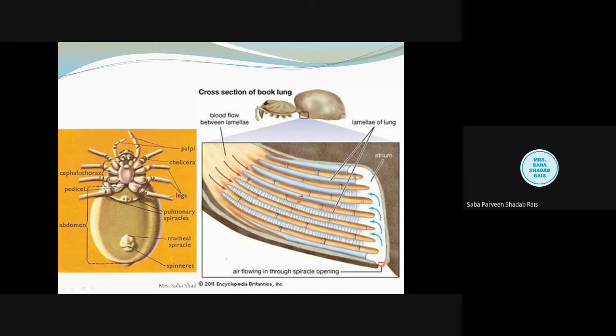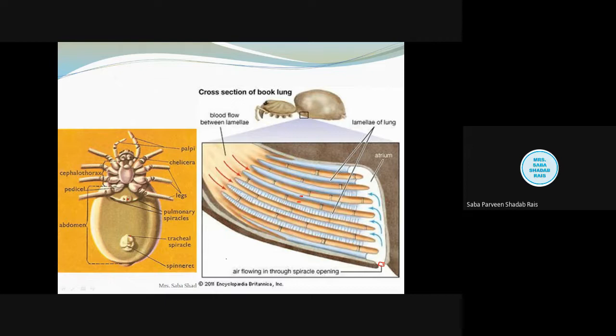Now what is the mechanism of respiration? How do they respire? This is all about the anatomy. In the anatomy we have learned that the respiratory surface, or pulmonary sac, is divided into two parts. One is the pulmonary chamber, another is the atrial chamber. Now the pulmonary chamber has approximately 150 leaf-like lamellae, and they resemble book pages. That's why it is called the book lung.